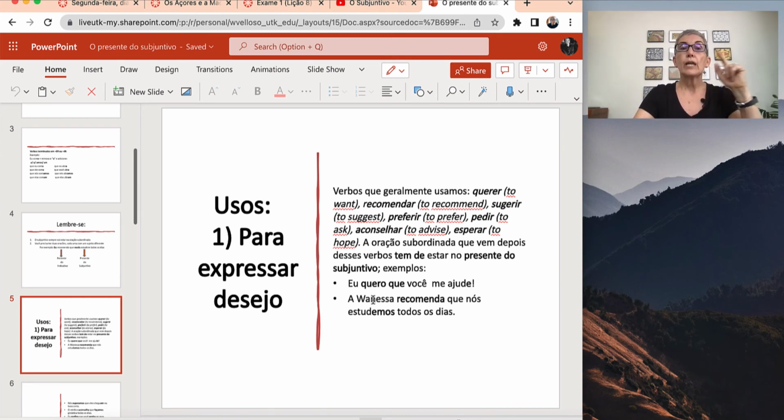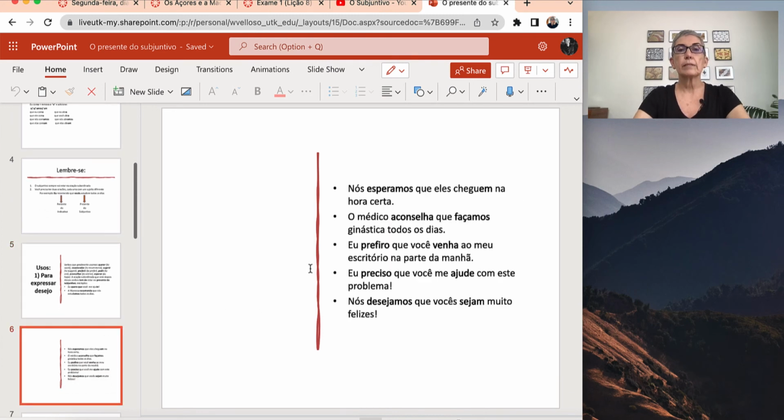So the verb querer. Eu quero que você me ajude. I want you to help me, ok? Eu quero que você me ajude. A Vanessa recomenda que nós estudemos todos os dias. Let's see some other examples. Nós esperamos que eles cheguem na hora certa. So we hope they arrive on time. O médico aconselha que façamos ginástica todos os dias. The doctor advises we exercise every day. Eu prefiro que você venha ao meu escritório na parte da manhã. I prefer you come to my office in the morning.